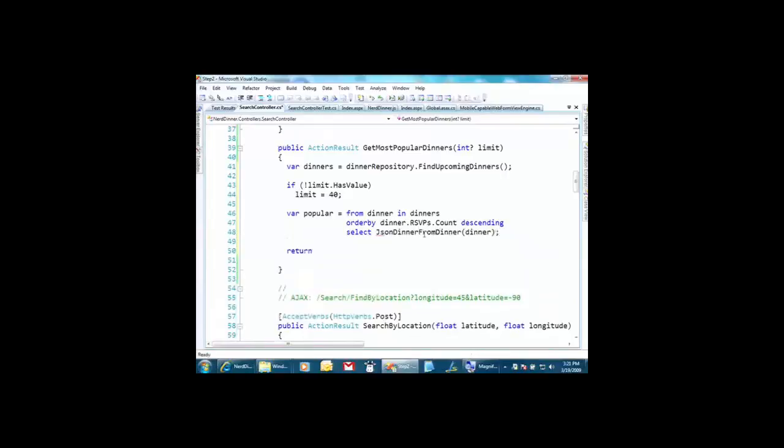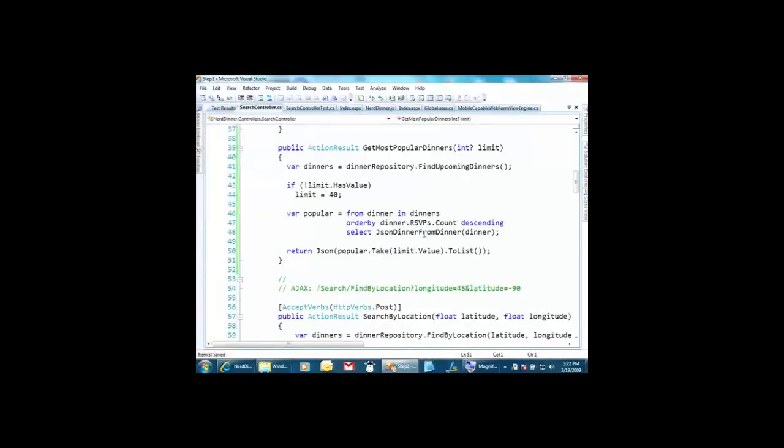So I'll say return. And this is cool. Instead of saying return view, I'll say return JSON. And I can pass in this data. So I can take my popular dinners, and we'll take just the limit, right? We're just going to take the first 40 and pass those in. We'll make those a list. Okay, so now I've got a method that will do that.